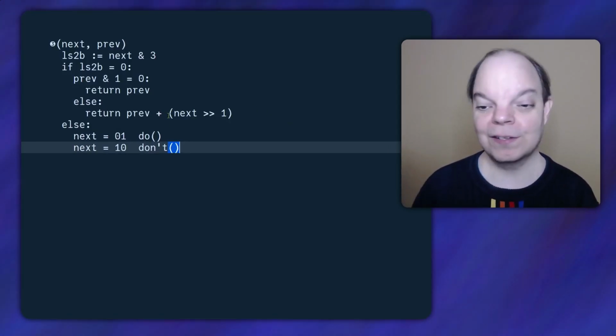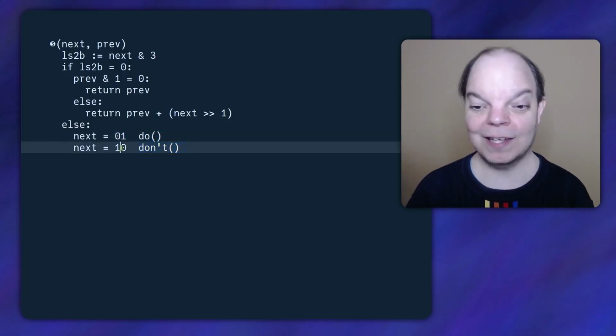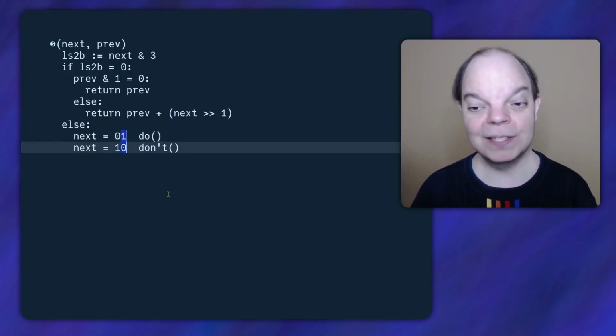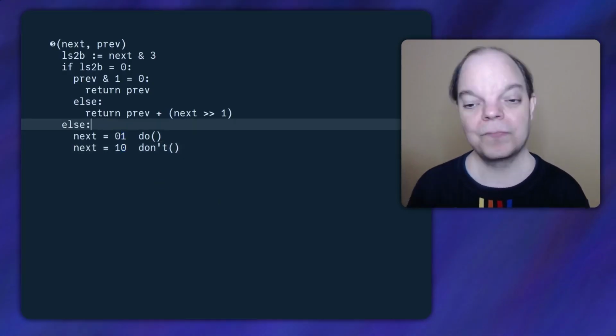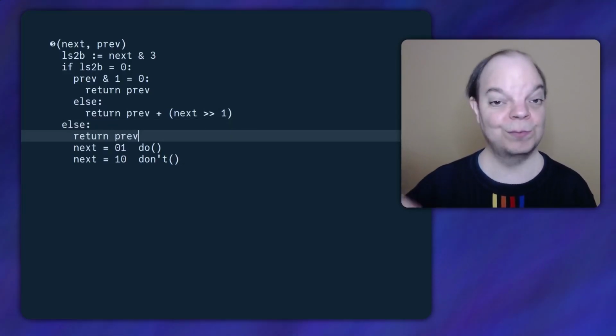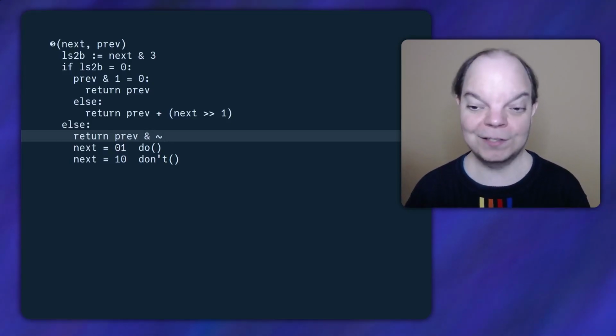And you'll notice that the do case has a 1 in the least significant bit, and the don't case has a 0. So why don't we just extract that least significant bit, and then change the least significant bit in prev to that? So we need to return prev, but we need to first remove the least significant bit. So we're going to bitwise AND it with the negation of 1.